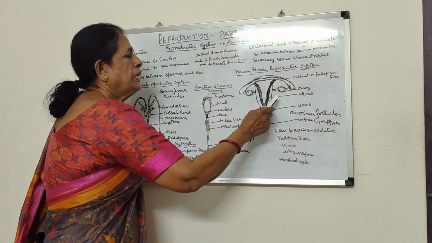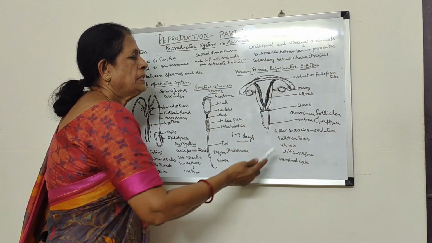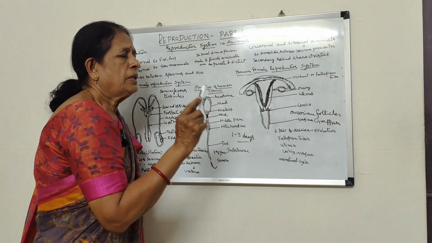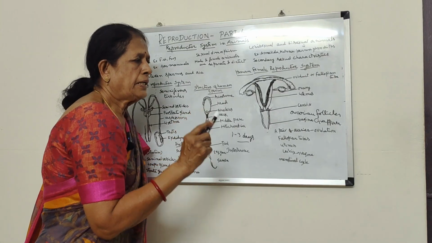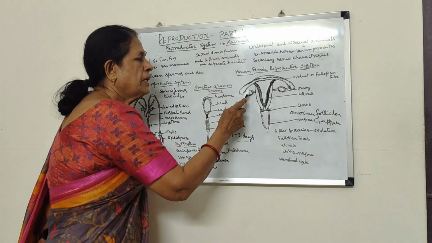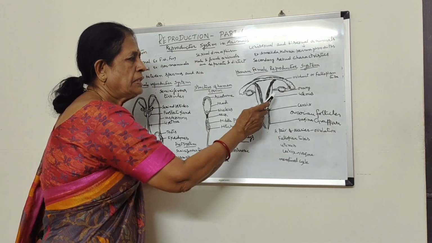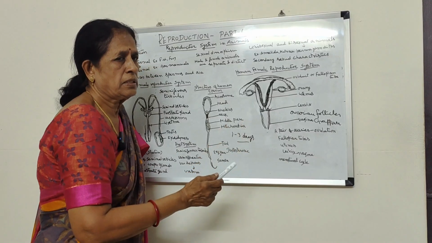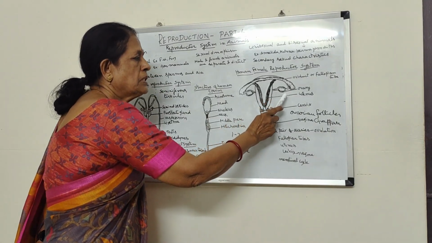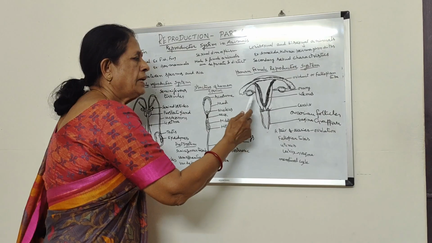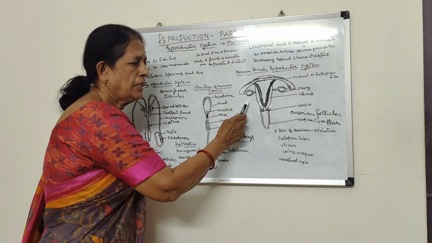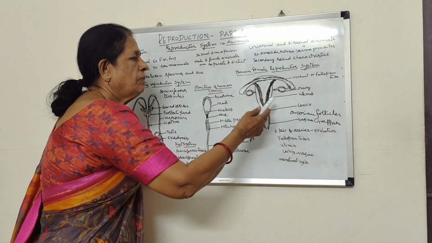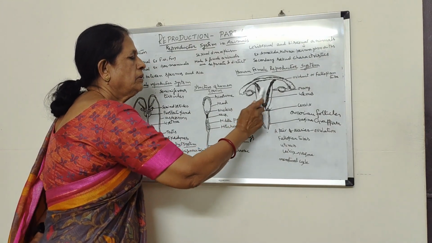And how are the ova produced? In the ovarian follicles. One ovary produces one ovum at a time, and next time the other ovary produces another ovum. That means the production of ovum from the ovary alternates between the two ovaries. So one ovary produces an ovum at one time, and next time the second ovary produces another ovum. That means it is alternate. The production and release of ovum alternates between the two ovaries.